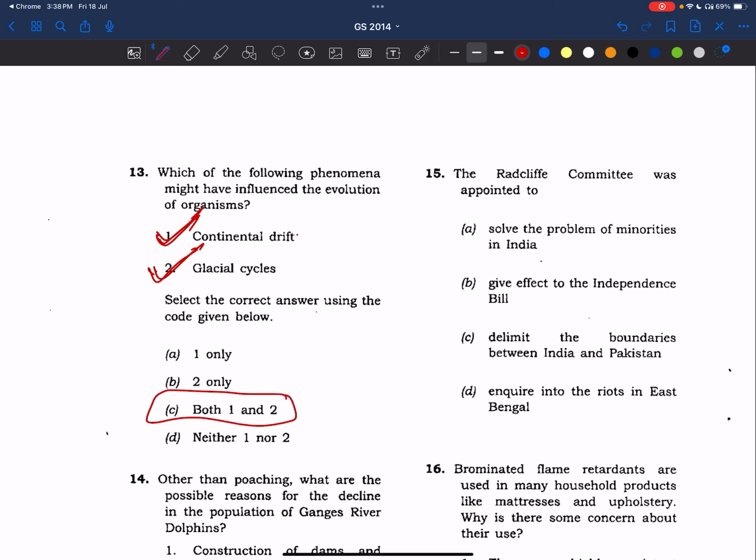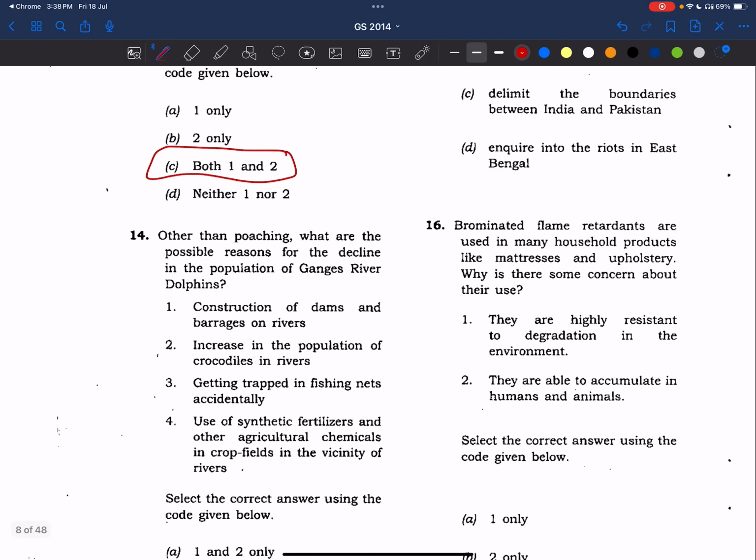Answer is C. Right? So what are the learnings? We need to study continental drift theory and also other theories, seafloor spreading, plate tectonics, because it is also important for keyword analysis. Now coming to glacial cycles, we will make basic notes out of it. What are the glaciation periods, interglaciation periods? What are the important events which happened during one glaciation period? Okay. Now coming to the 14th question.